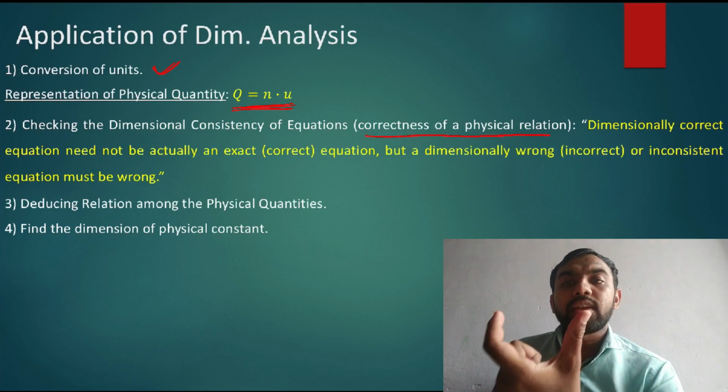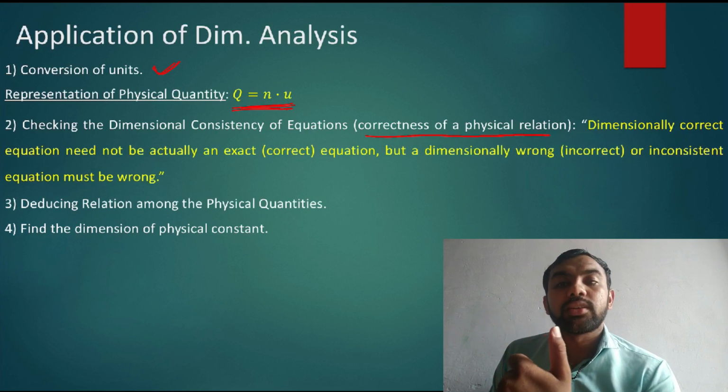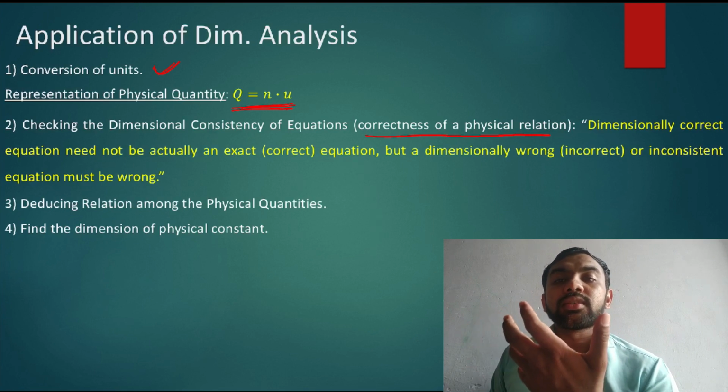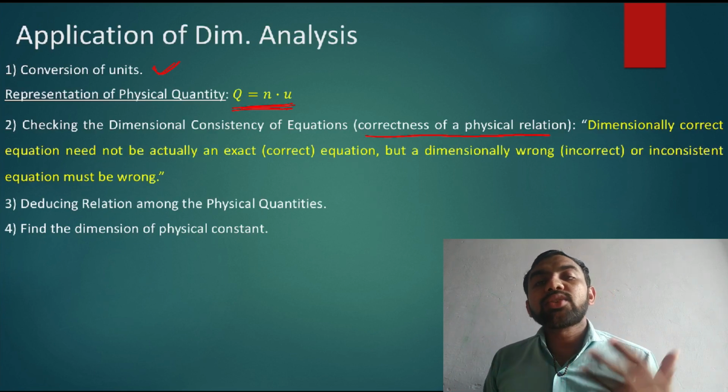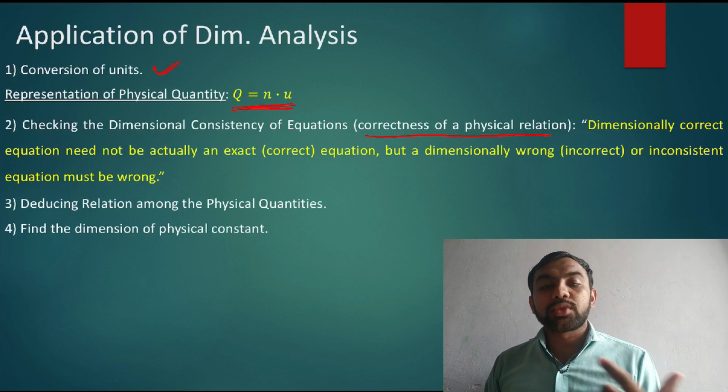If a relation is given to you, how do you check whether it is correct or wrong? Any equation's consistency and correctness is checked by using dimensional analysis. Simple method. So this is one use.